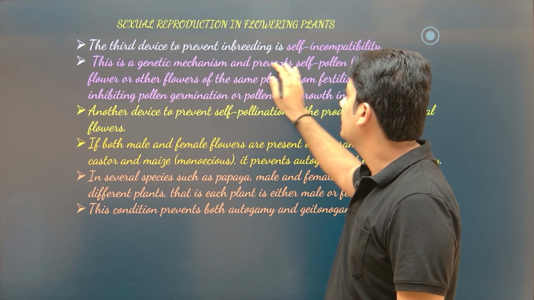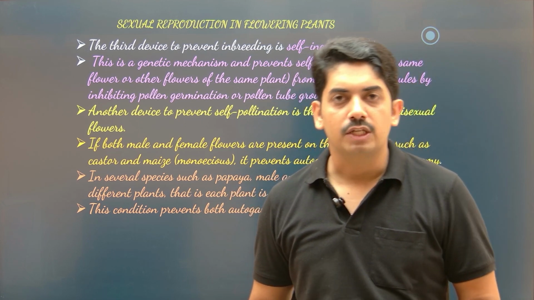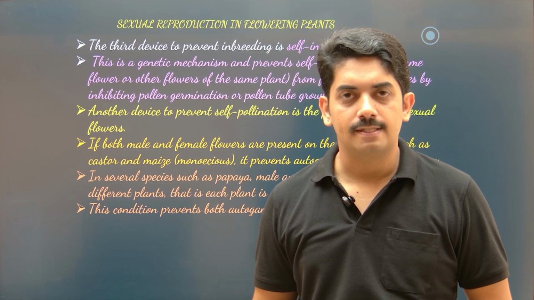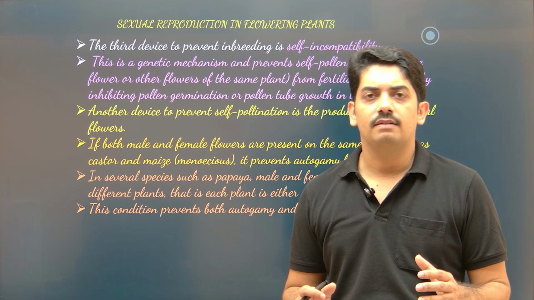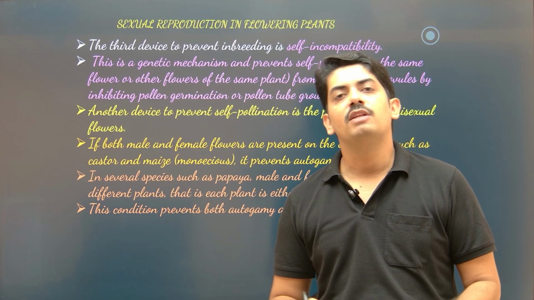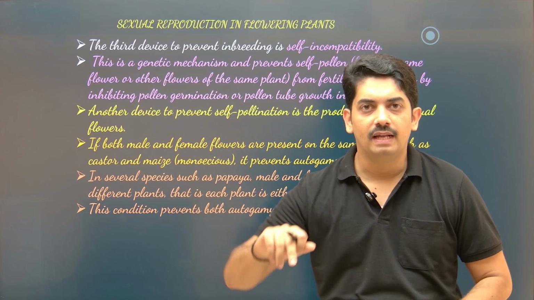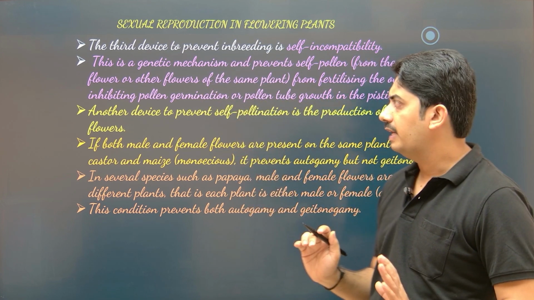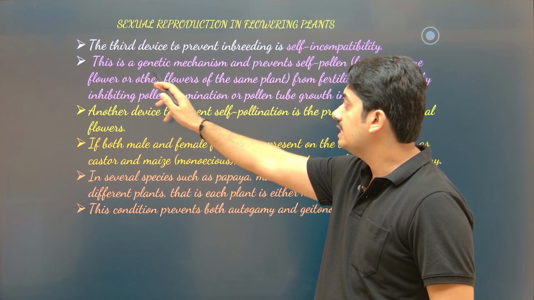The third device to prevent inbreeding is self-incompatibility. Self-incompatibility means a bisexual flower produces viable pollen grains, but these viable pollen grains are unable to germinate on the stigma because there are certain chemicals which detect the self pollen and do not allow this pollen to germinate on the stigmatic surface. So the pollen from another plant of the same species can germinate on this stigma. This condition we call self-incompatibility. So this is the genetic mechanism. Very important, this is the genetic mechanism.